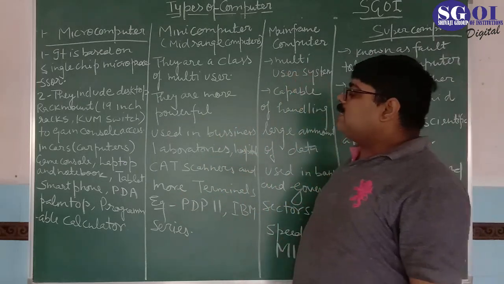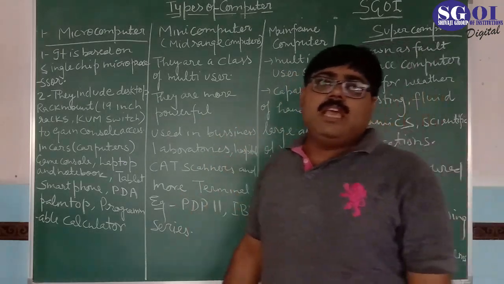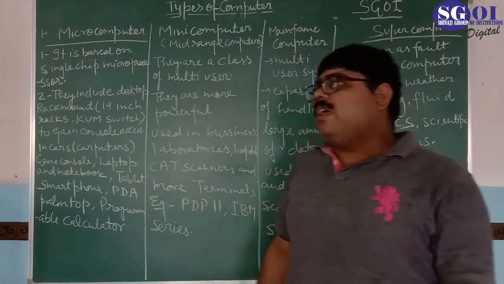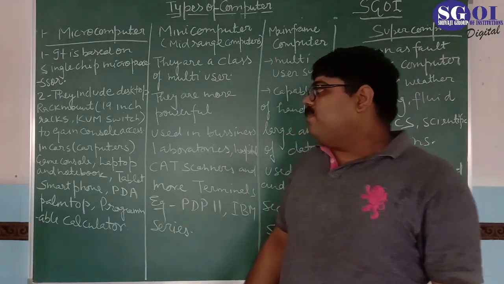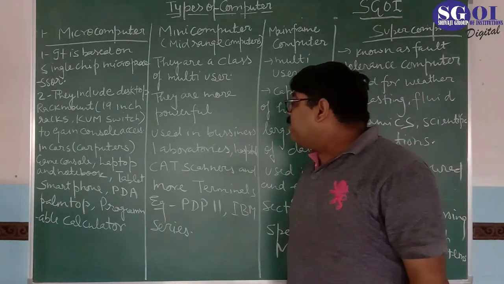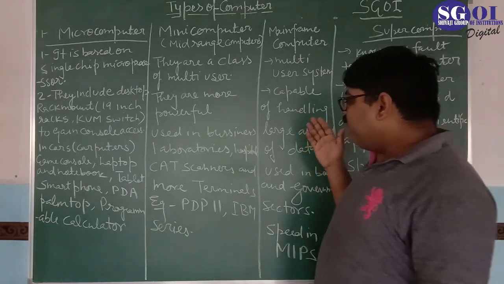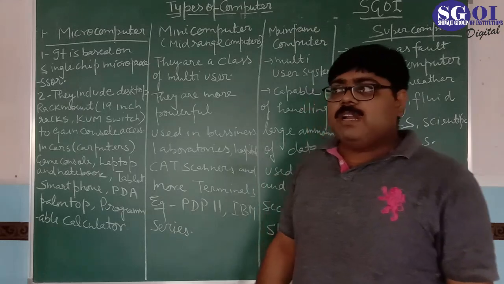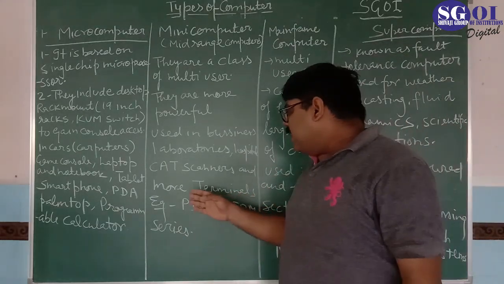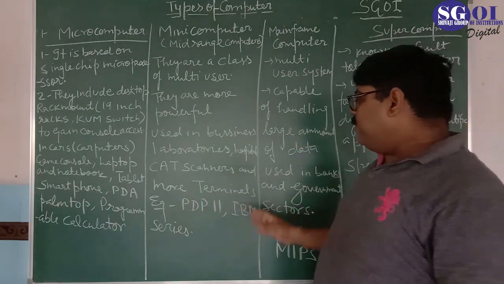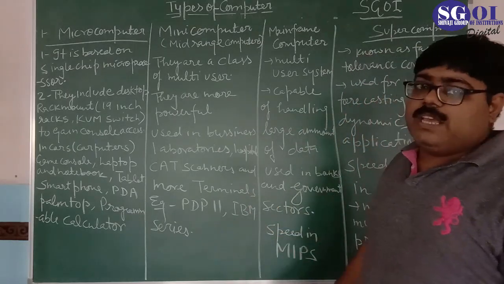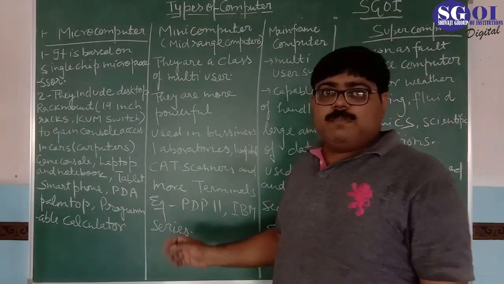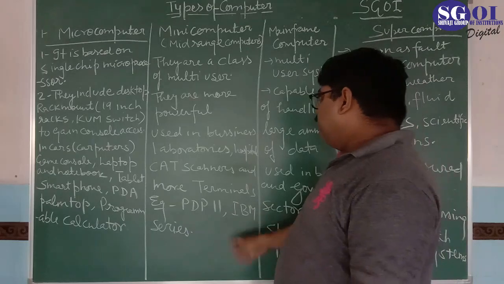And mini computers are multi-user computers. They are used in companies where a lot of users can work. We work on the Linux operating system, and mini computers are very useful, and they have more than one terminal. The examples of mini computers are PDP-11 and IBM series. They can work on 16-bit, 32-bit and 64-bit.